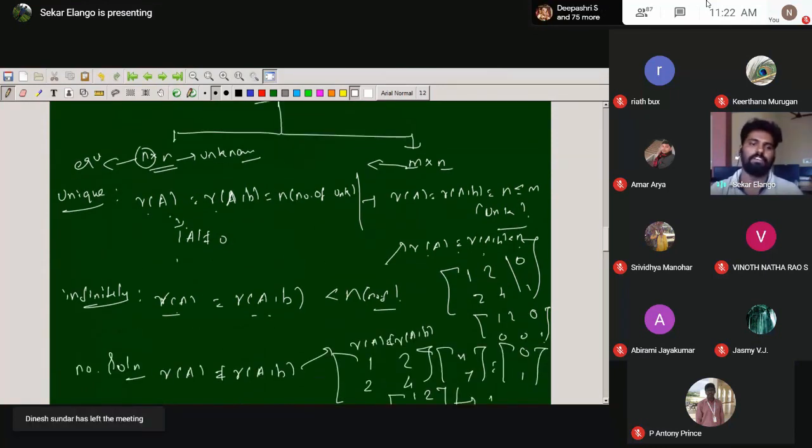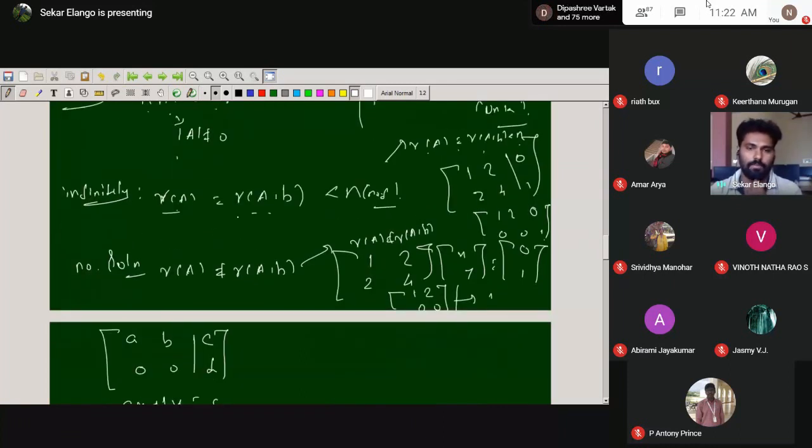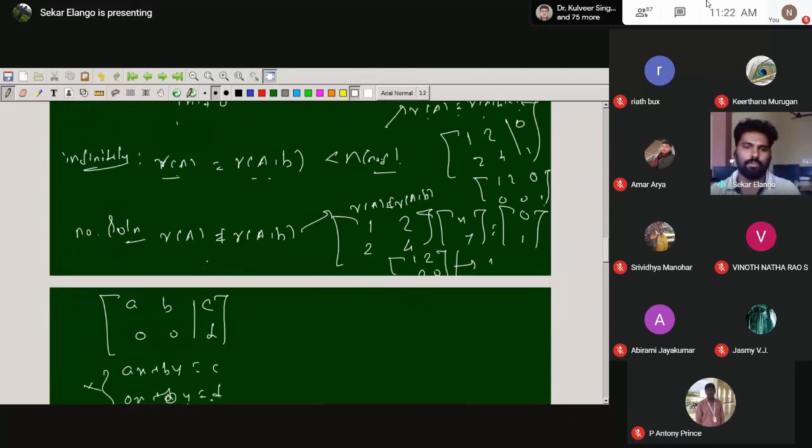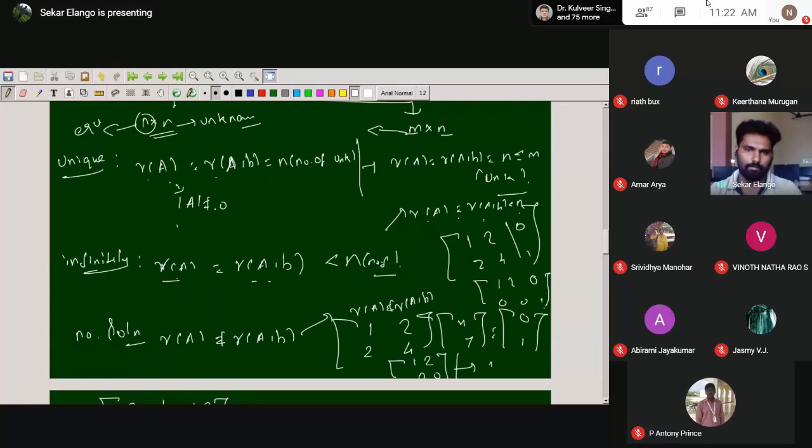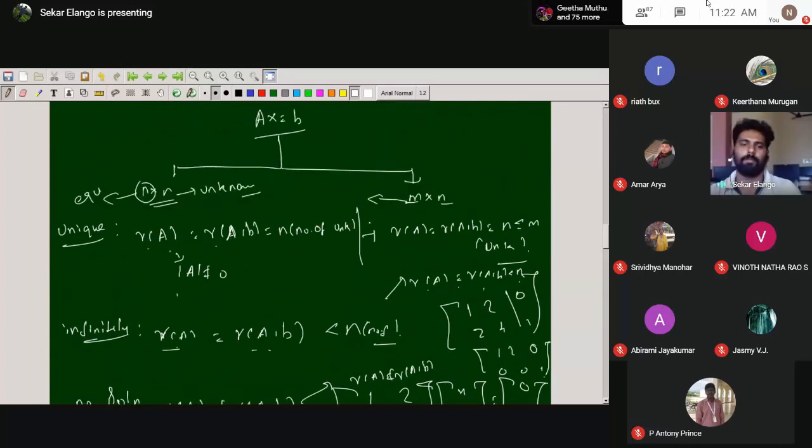So for the unique solution, the rank of A and the rank of the augmented matrix A comma B must be the same, and then we have the unique solution. Suppose the rank of A and the rank of A comma B are less than n, we have infinitely many solutions. No solution means the rank of A is not equal to the rank of A comma B. The same property holds for rectangular matrices also. So this is only for the definition, only for the idea of the homogeneous system.